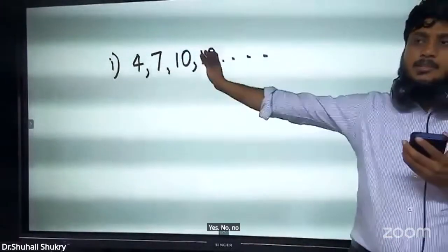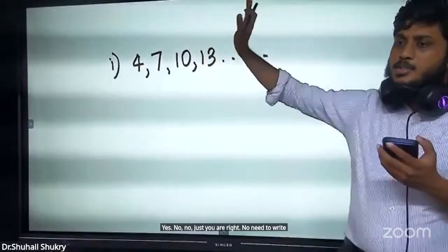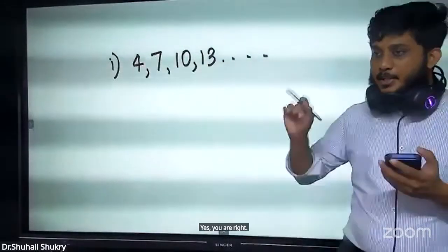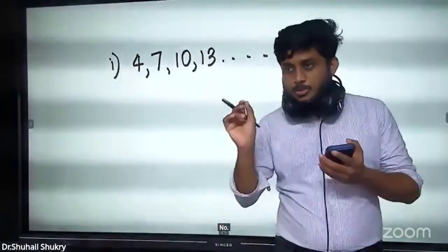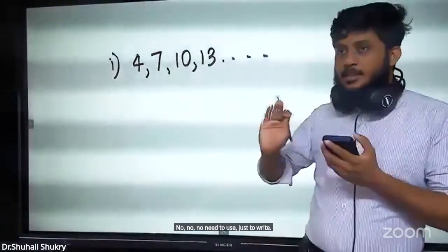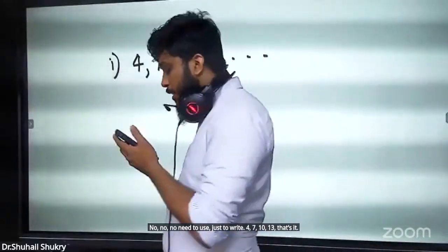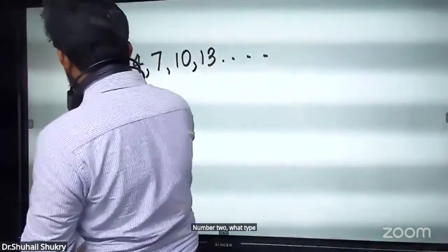No, you just have to write. No need to write anything else. Just write 4, 7, 10, 13. Did you use the Tn, Sn formulas for this? No need to use them. Just write 4, 7, 10, 13. That's it. Number 2, what type of progression is this?